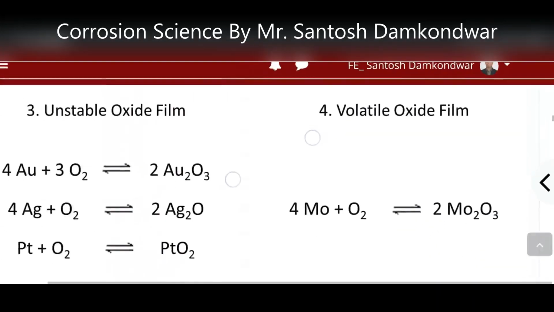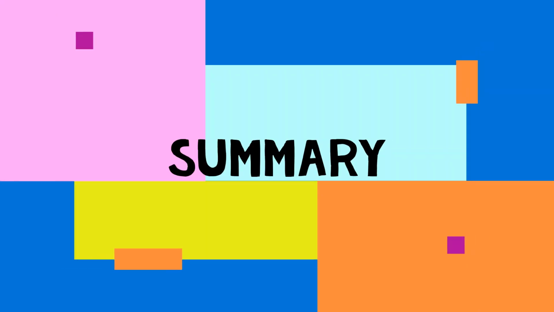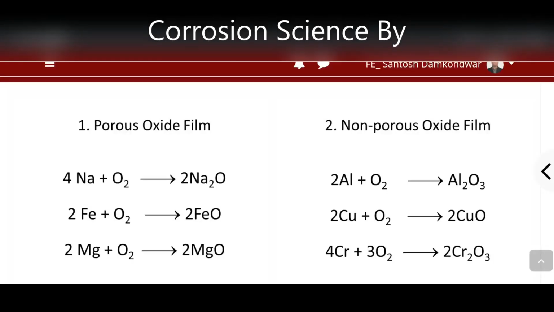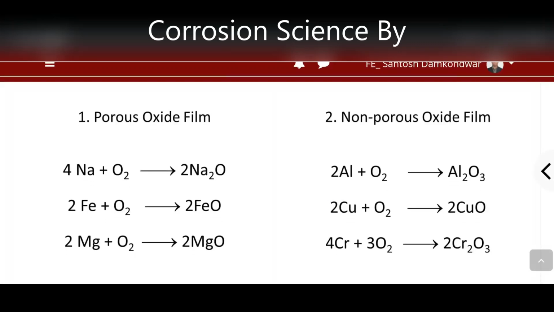So we will revise it in short. To summarize, porous metal oxides, whenever formed, are non-protective in nature and do not protect the underlying metal. In the case of non-porous metal oxide film formation, it is protective in nature and thereby the underlying metal gets protected.